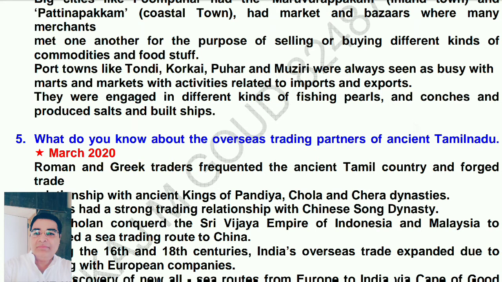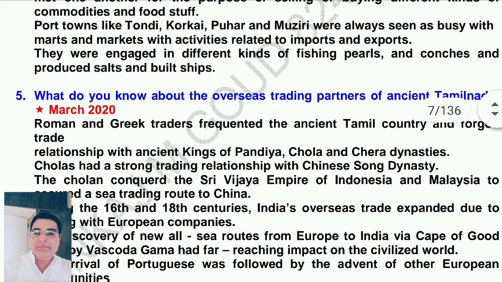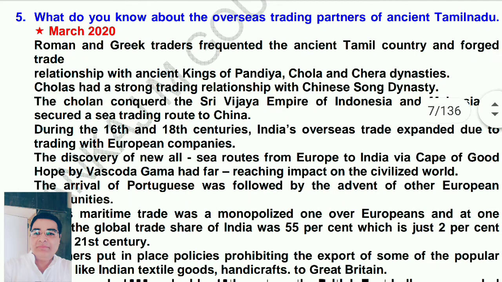Now, last answer, fifth essay. What do you know about the overseas trading partners of ancient Tamil Nadu? This question was asked in the March 2020 paper. Roman and Greek traders frequented the ancient Tamil country and forged trade relationships with ancient kings of Pandya, Chola, and Chera dynasties.